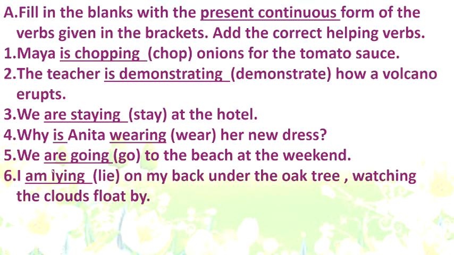We is plural, so it will be are going. Number 6, I am lying. With I, am is used and change of spelling of lying because IE combination changes to Y. So I'm sure all of you must have got the correct answer. You can get a clap for yourself and even a star in your notebooks or books.